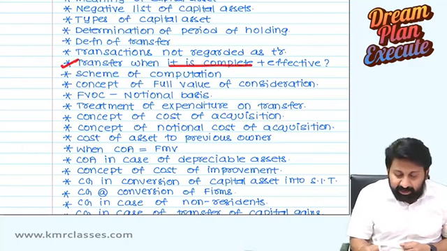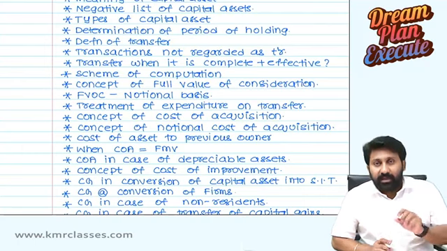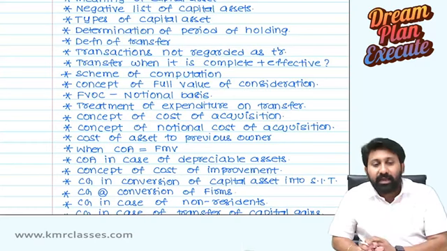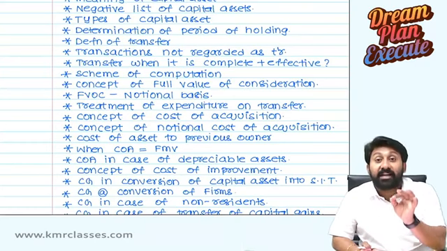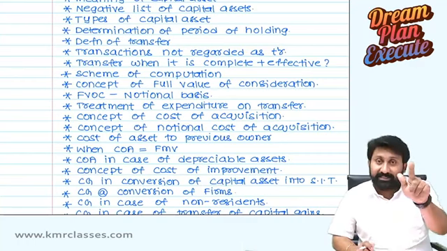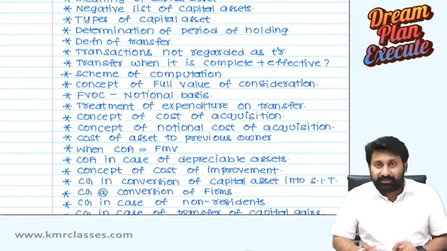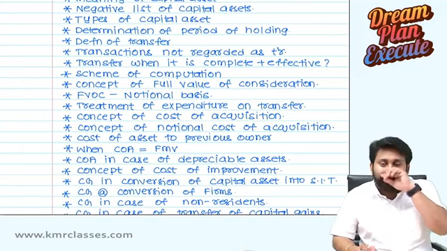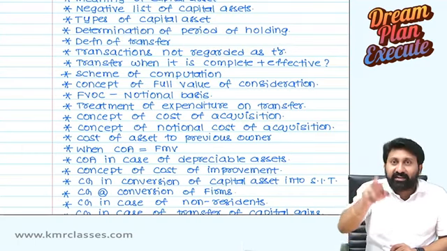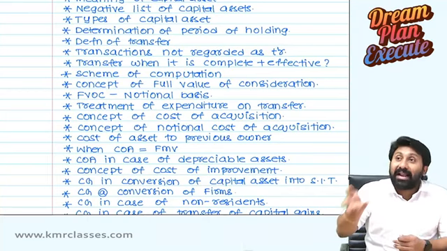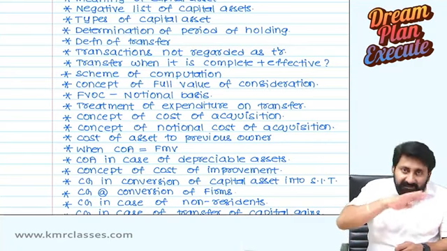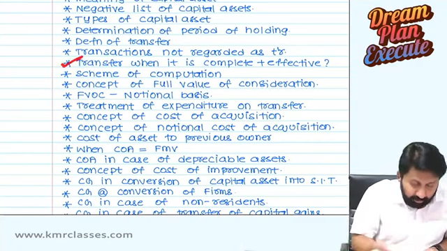Transaction when it is complete and effective means what? When we read charging section 45(1), we will come to know that capital gains tax will be chargeable in that previous year in which a transfer took place. In that year it will be chargeable to tax. From this, what you have to understand? Transfer in which year it happened, that year tax will be levied. So what do you mean by transfer? When you tell that today transfer is completed, today transfer is effective, how can you tell? Here we are going to read that.